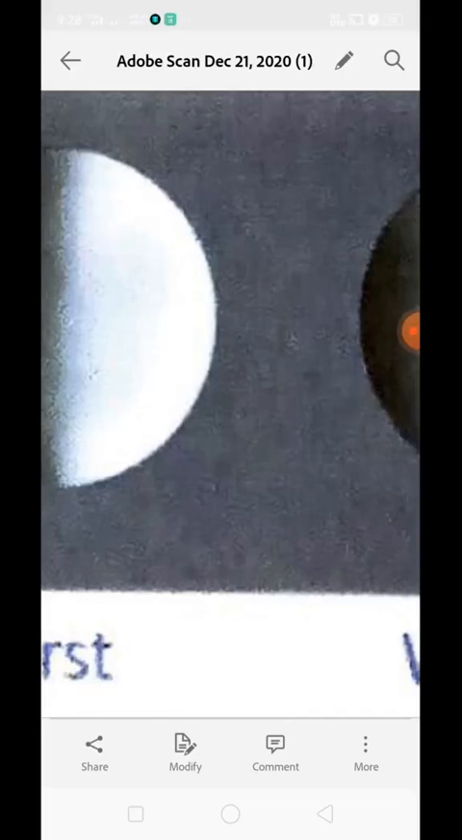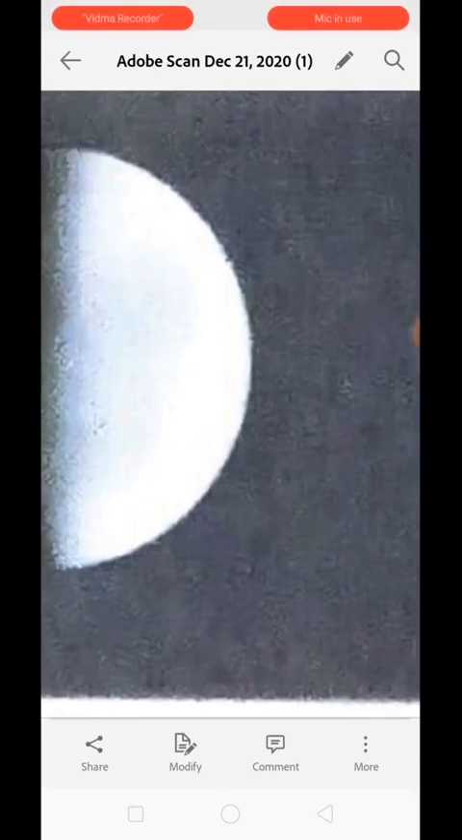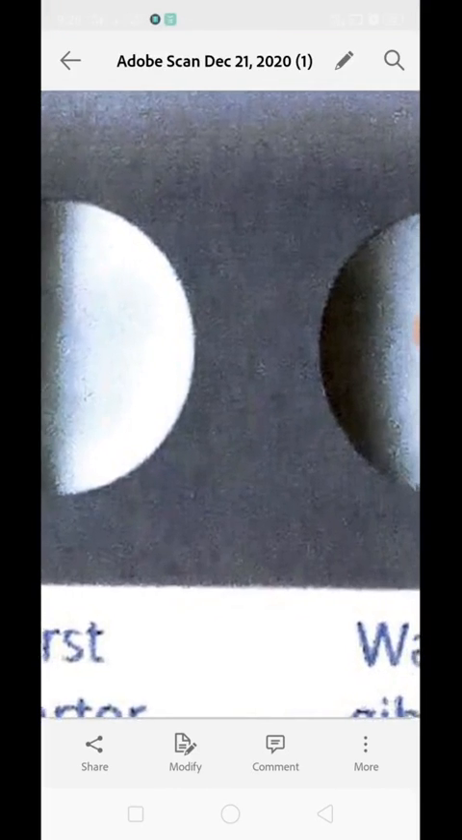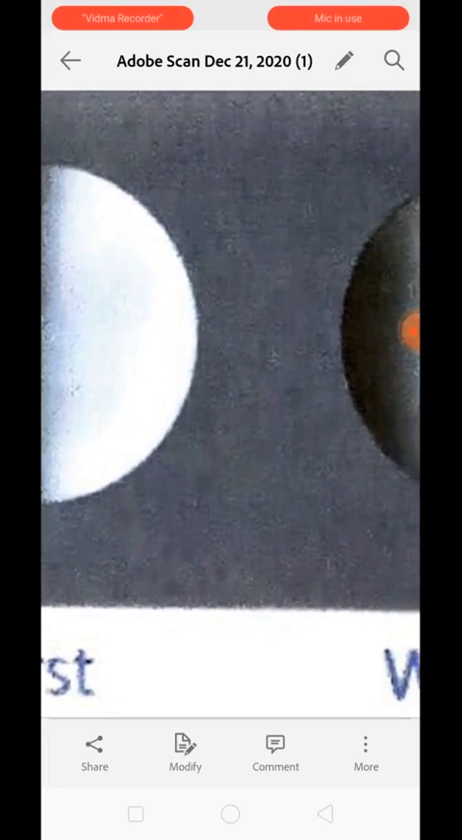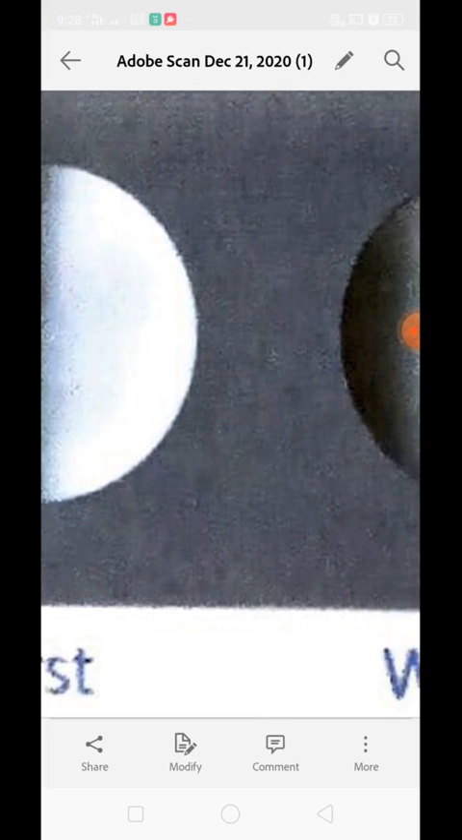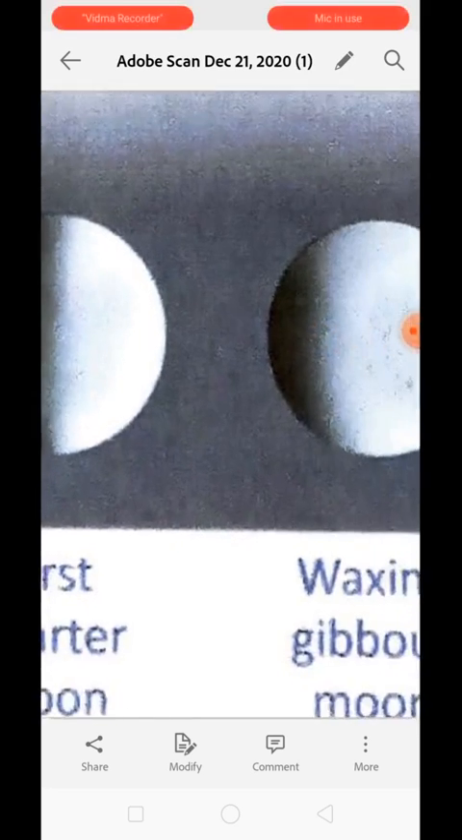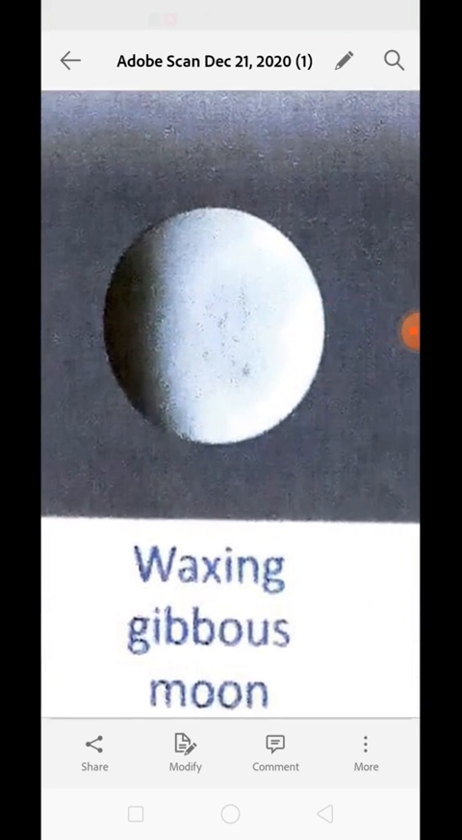The illuminated part means the other side of this illuminated part is also illuminated, whereas this part is non-illuminated. So we are only seeing the half portion of the illuminated part. That is why we can see a quarter of the moon. It is the first quarter that is visible to us before the full moon appears. That is why it is called the quarter phase. Understood? Now next is the waxing gibbous moon.